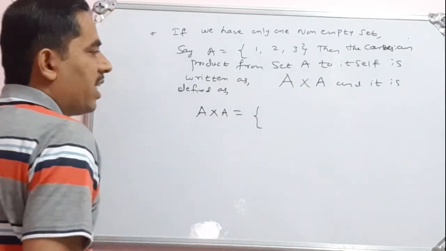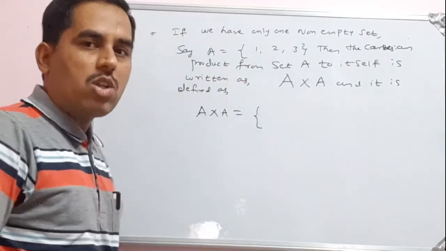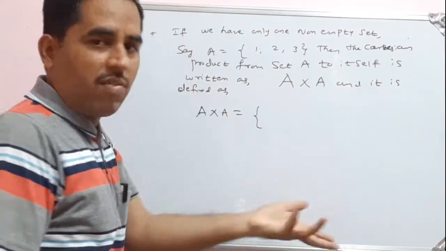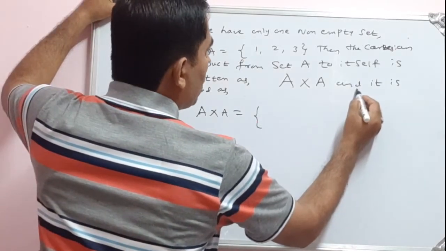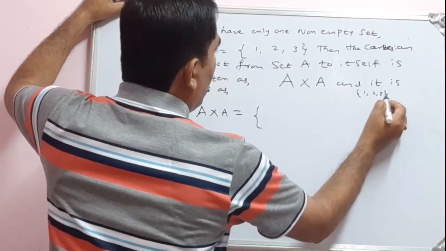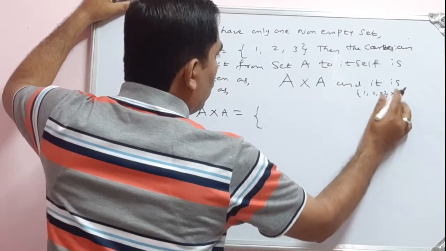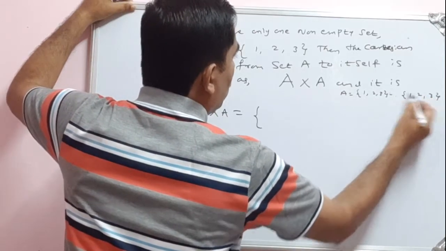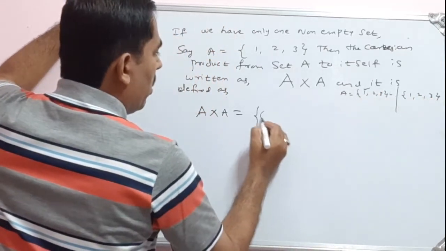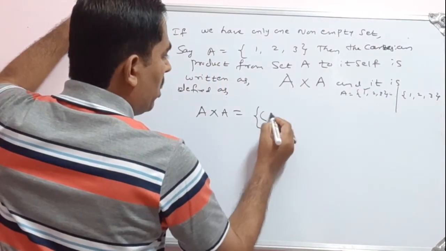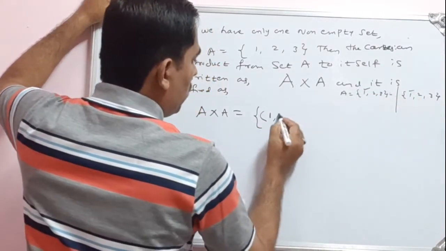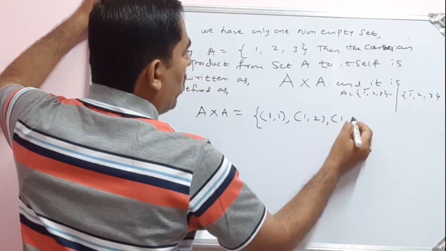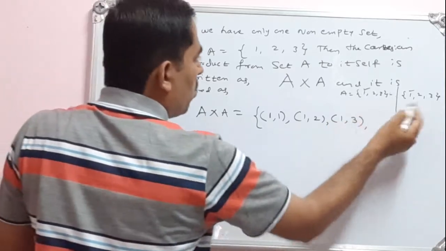Okay, so A cross A is also a set which contains ordered pairs. So how will my ordered pairs be? See, one set is A, another set is itself, A to A. So that means, see, 1, 2, 3. Okay, this is the set A. So another set is itself, so that is 1, 2, 3. Then you take this. See, I will write the ordered pairs. See, you begin with 1. So 1 attached to 1. See, 1, 1. So A to A. So 1, 1. Then 1, 2. Then 1 attached to 3. So this completes one set: 1, 1, 1, 2, 1, 3.